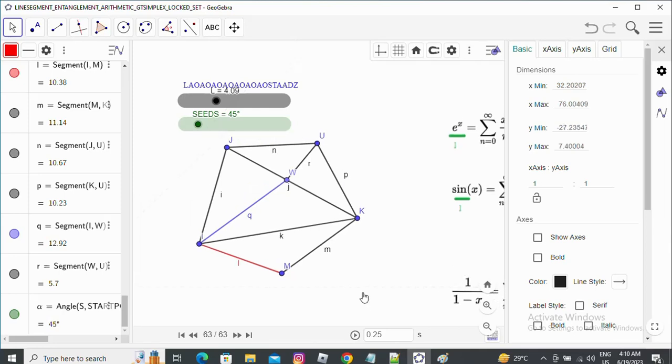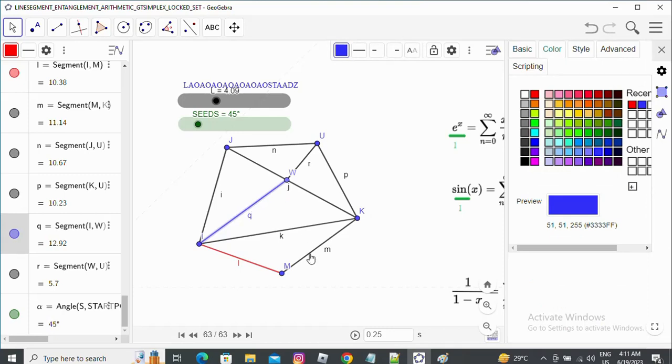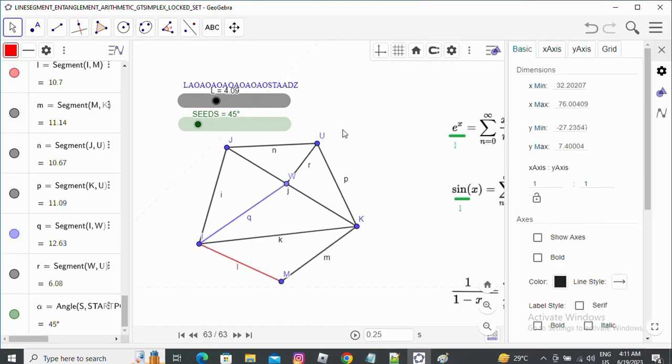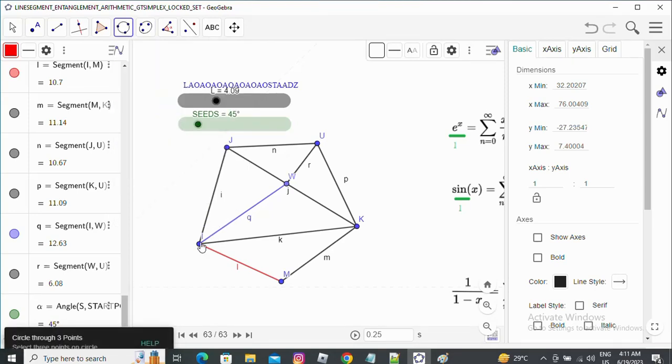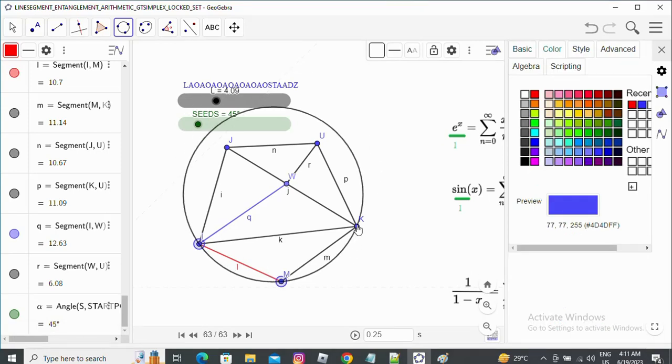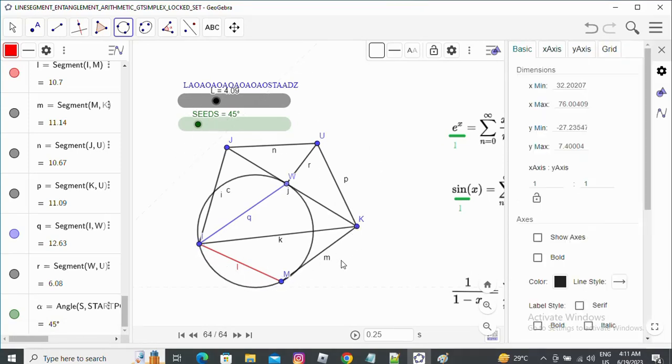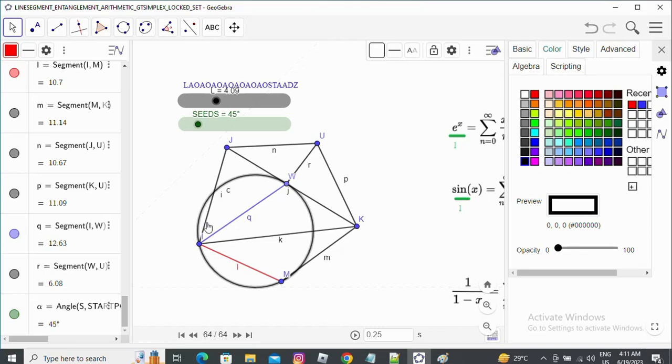In that way we can get a large number of fundamental theorems where parallelogram construction is natural. Sometimes concentric circles will form, and that is also natural. Suppose in a Gtsimplex we will see in several cases that several circles will form which are passing through particular 3 line points, and that will also pass through many other points. These kinds of theorems will also come in Gtsimplexes and in locked sets.